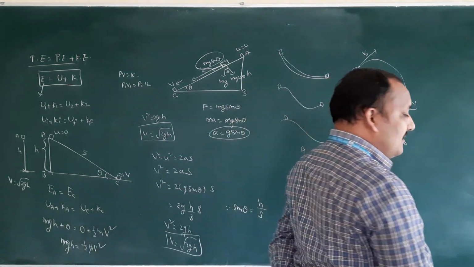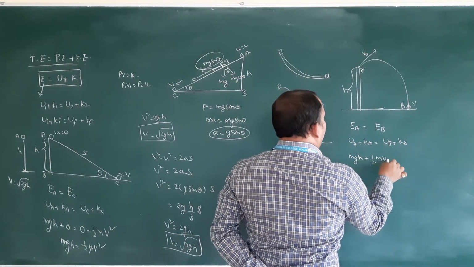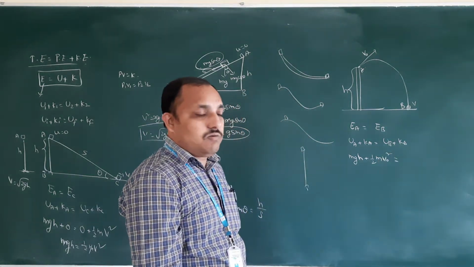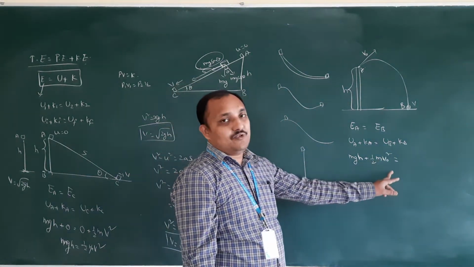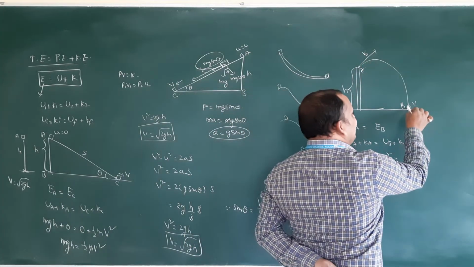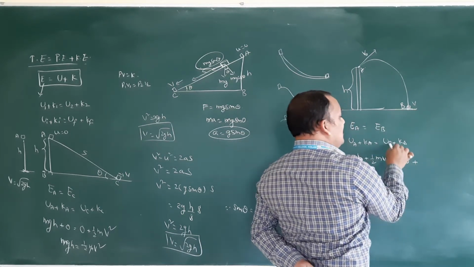From the top of the tower means the tower height is h here. KA is half m V naught square. UB: after reaching here there is no height, it is on the surface, therefore potential energy is 0.